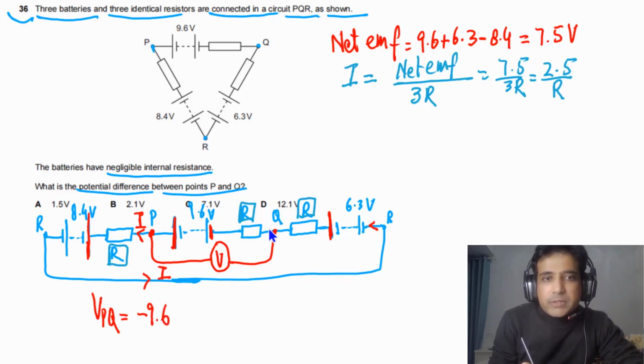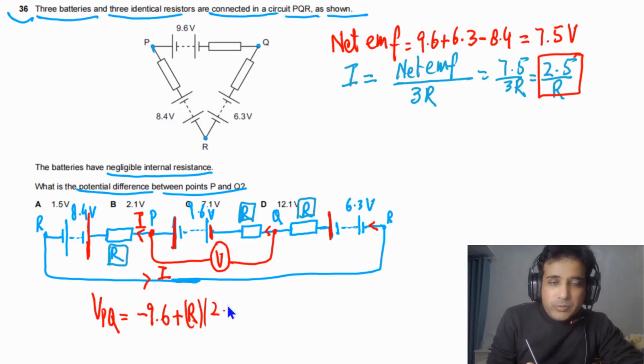If we cross this resistor, we will go in a direction that is opposite to the current flow. It means we will gain voltage, means the potential will increase in this case. As potential will increase when we cross this resistor, so we will say this is plus. Resistance of this resistor is capital R, and current passing through this resistor is equal to 2.5 divided by R. So we can say this is 2.5 divided by capital R. So this R we can cancel with this, and simply we are left with, in this case, 9. So we are left with 7.1.